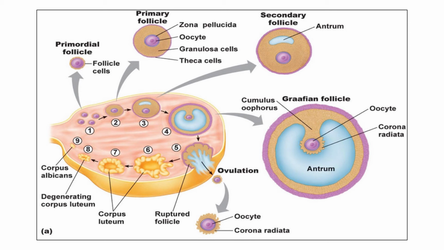What is the fate of the ovum? This ovum will be captured by the fimbriae and it will enter into the uterine tube. Via the uterine tube, it will travel towards the uterine cavity. And if fertilization happens, then it will get implanted in the uterine wall. If fertilization does not happen, this ovum will be expelled out, that will be degenerated within the fallopian tube.